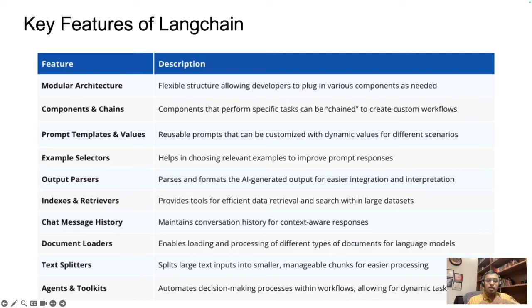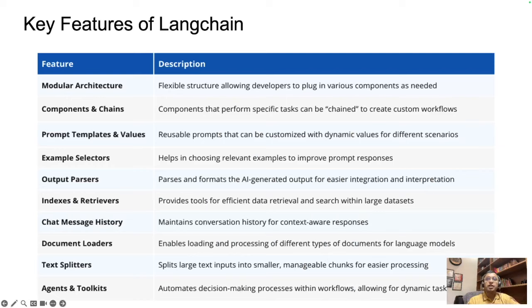Prompt templates. Prompts are the heart of any working LLM. So instead of rewriting your prompts every time, you can build prompt templates, fill them in with dynamic variables, and start reusing them across different applications.